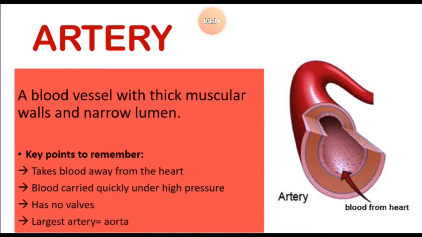Artery wall is very thick. It takes blood away from the heart. As it does not have valves, blood flows inside the artery with high speed and high pressure. So, to withstand this pressure and speed, artery walls are thick. The largest artery is aorta.